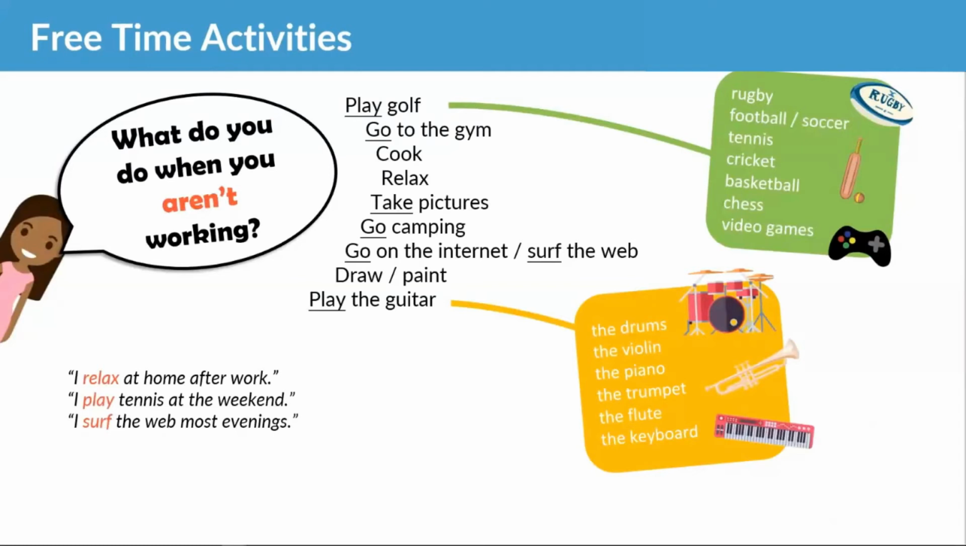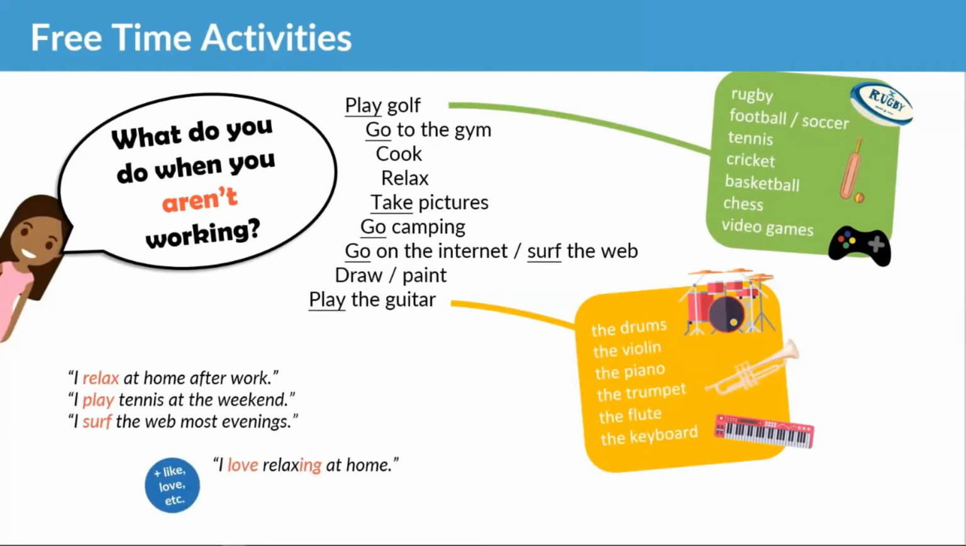Now, in all these sentences, we have used our verbs here. I relax, I play, I surf. But we can also add in these helping verbs, like, love, or other verbs of that nature. For example, I love relaxing at home. And look how it changes the sentence. Instead of I relax at home, we say I love and we add an ing. I love relaxing at home.